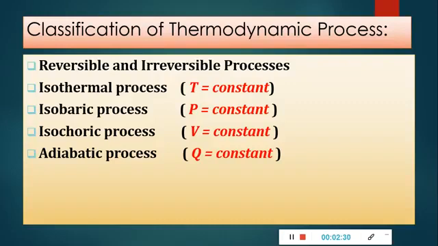And next is adiabatic process. In adiabatic process, there will be no transfer of heat. That process is called adiabatic process.